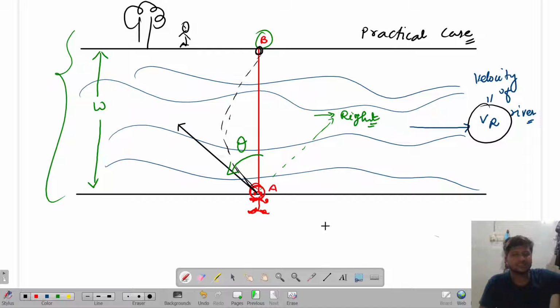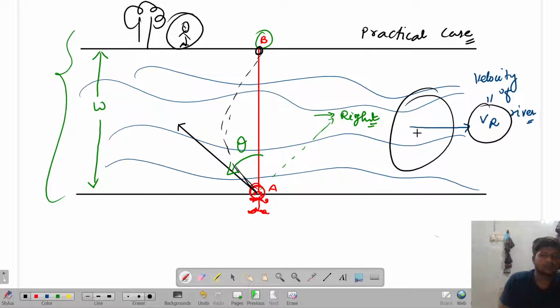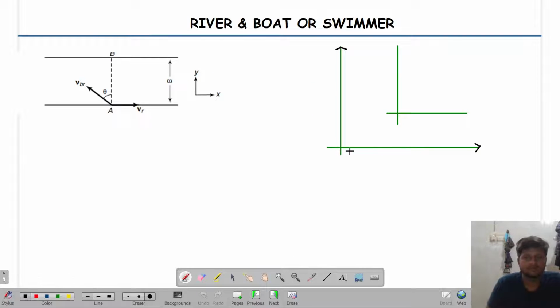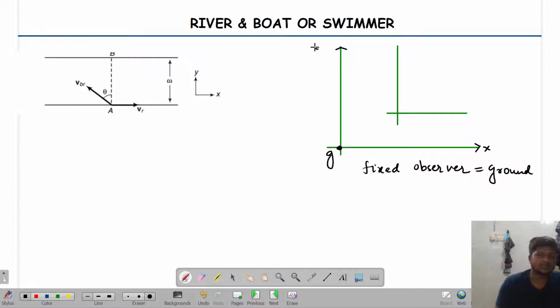So actually we are trying to understand, see this. Is this an example where we have an observer on the ground, and then we have a particular observer which is moving? In this observer, there is a person who is trying to swim and go to the opposite bank. So in this kind of case, we have one fixed observer, and we are calling this fixed observer Ground. We are denoting it by G. This reference point I am denoting by G. It has an x-axis and a y-axis.